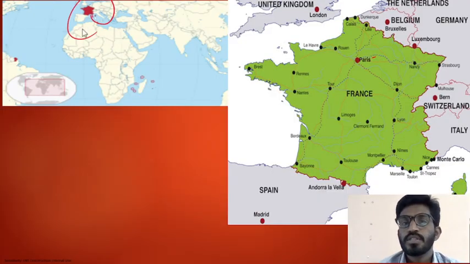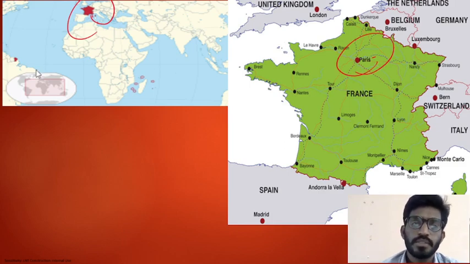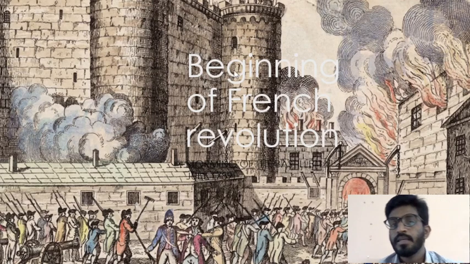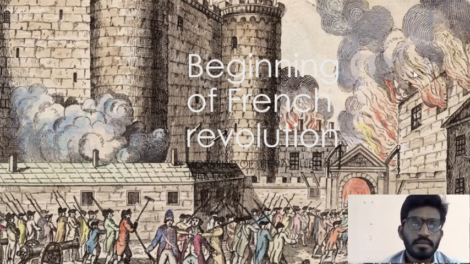This is the location of France, and Paris is the capital of France. Here is the beginning of the French Revolution. Friends, first we will discuss the causes. What are the causes? Mainly three causes are there.